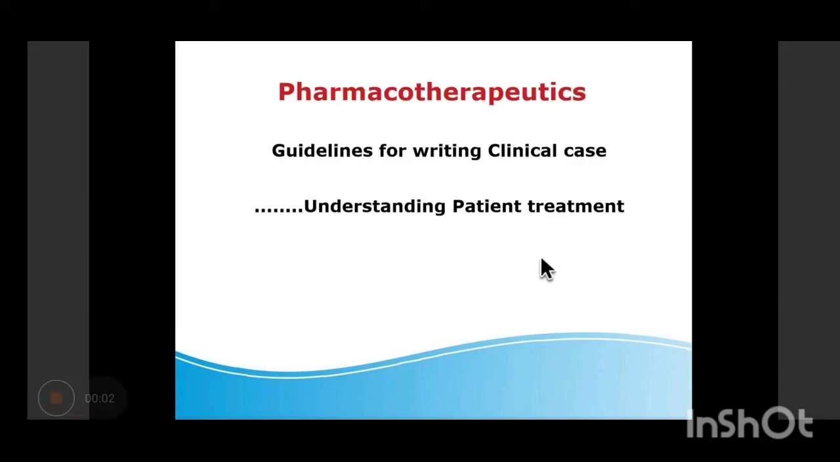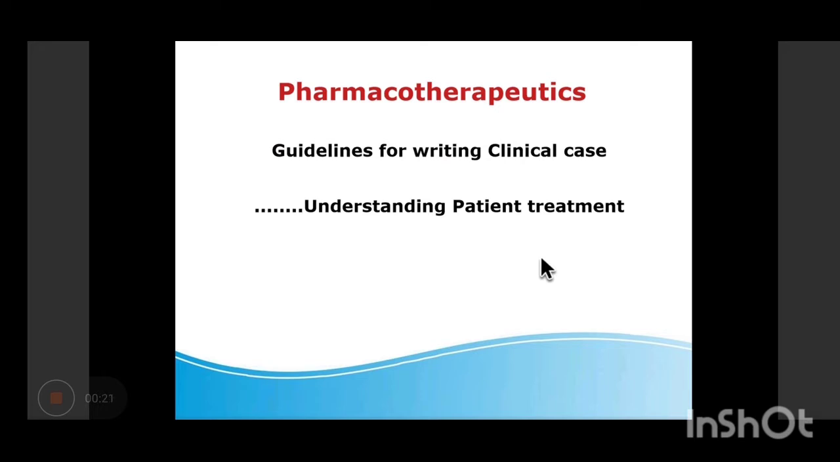This is given by the Delhi government, and on the bookshop you can get this book. I request all of you to get a copy of Standard Treatment Guidelines. Maybe the PDF is also available online. Just check in Standard Treatment Guidelines, and there the treatment modalities of all the basic conditions are mentioned.